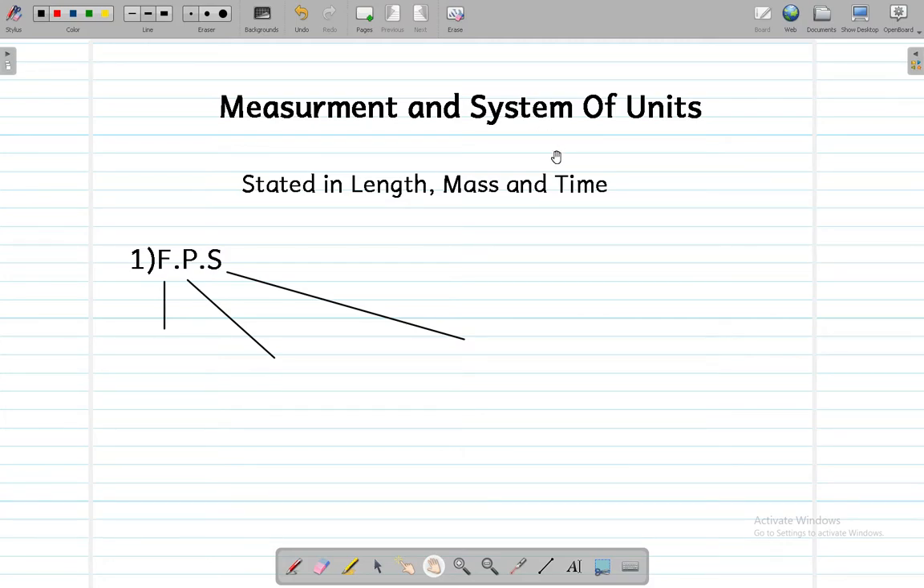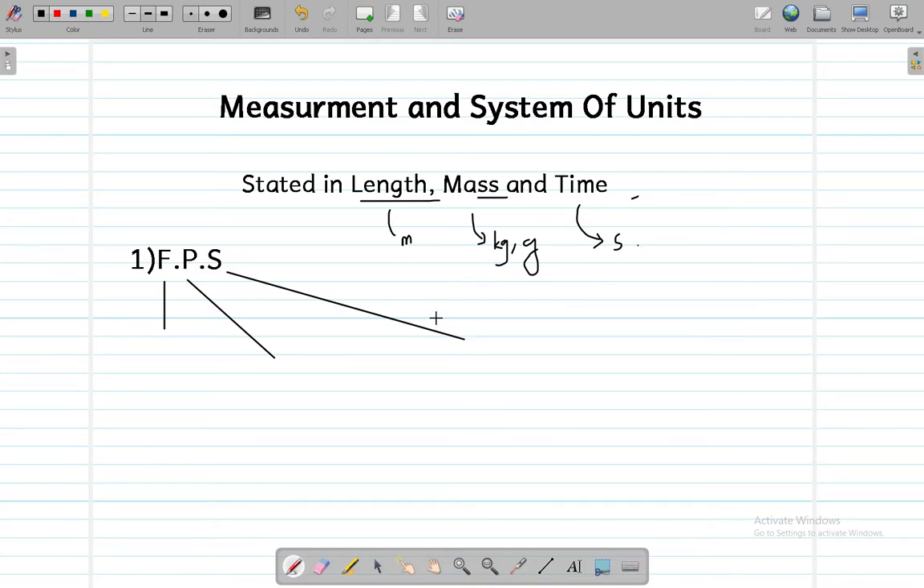Alright, so today in this video we are going to talk about measurement and system of units and how the units are stated. So first of all, talking about the base units or basic units as you call it. The basic units are length, mass and time. As you all know, length is measured in meters, while mass is normally measured in kgs, or maybe you can call grams, and time is measured mostly in seconds.